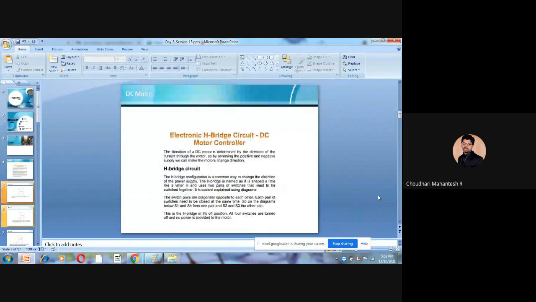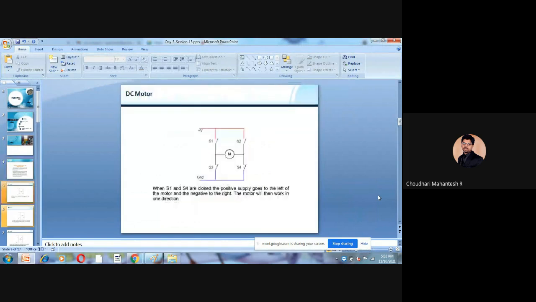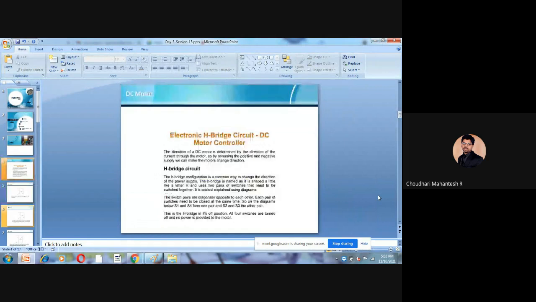It uses two pairs of switches that need to be switched together. It is easiest explained using the diagrams next to this. The pairs of switches are connected diagonally opposite to each other, and each pair of switches needs to be closed at the same time.